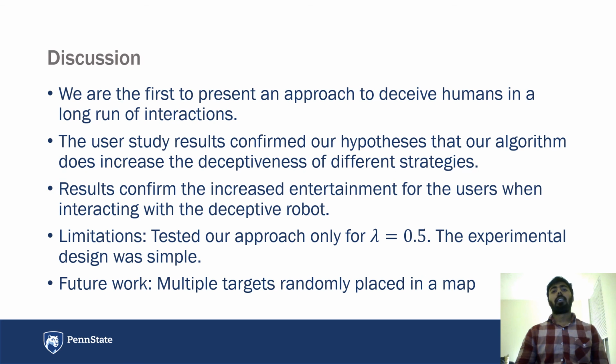Obviously, there are still limitations in our approach. One is that we only used lambda equal to 0.5, and we didn't try other values. The experimental design was still very simple because there were only 2 targets, and it wasn't a specific game environment. Because of that, in future work, we hope to add multiple targets in a map, where it is more like an actual computer game situation, which will hopefully show more insights into our algorithm and our approach.